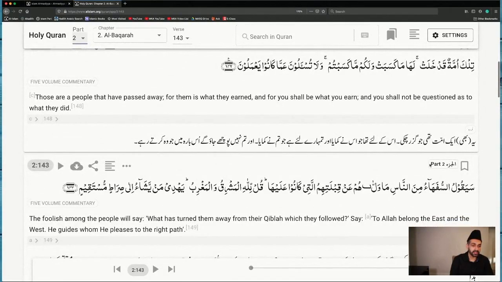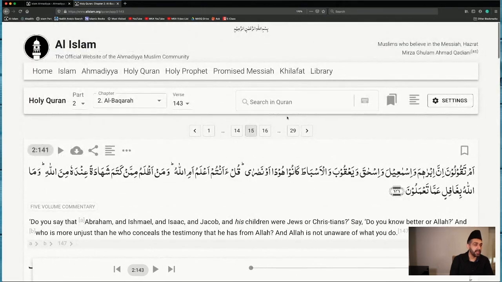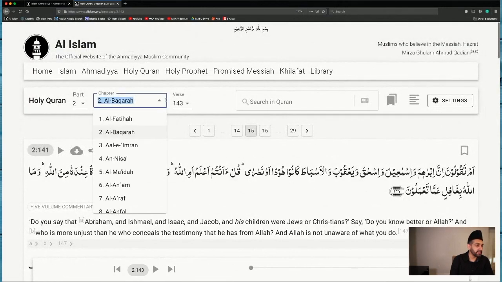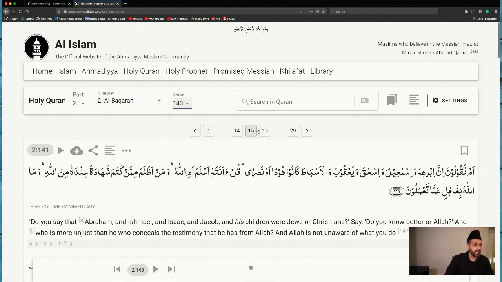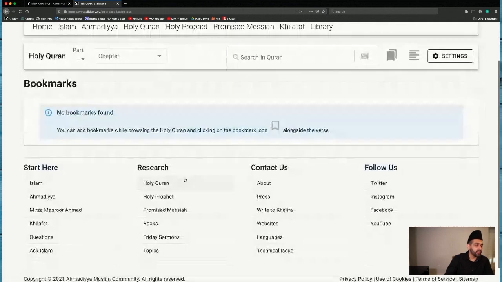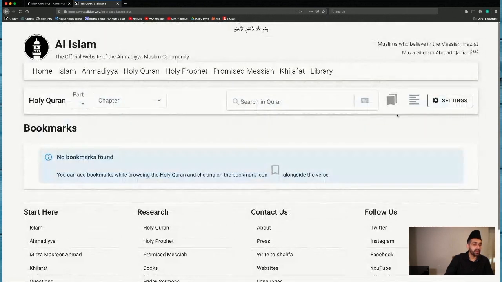It says over here as well, part 2, where it starts. Similarly, the chapter number is there, and then the verse number is there. It's separately listed in a more intuitive kind of format. The page numbers are listed here. There are bookmarks available. You can add a bookmark wherever you want to read from. You can add this bookmark when you're reading.